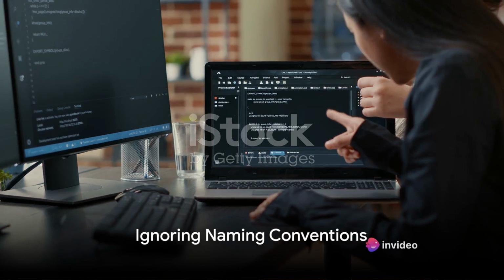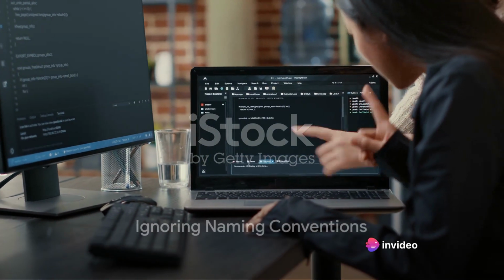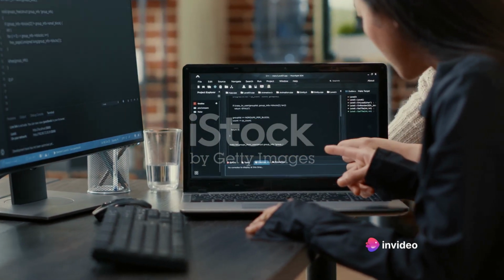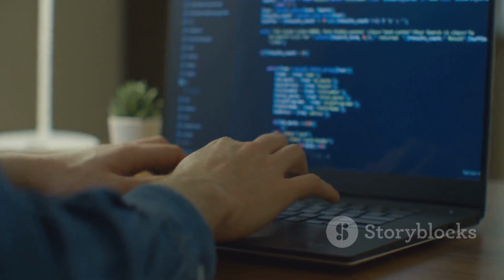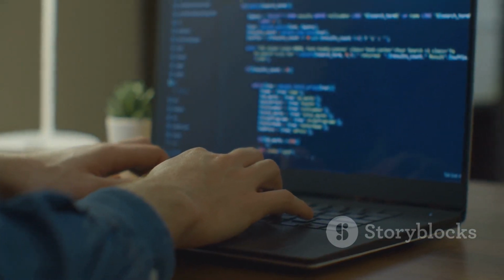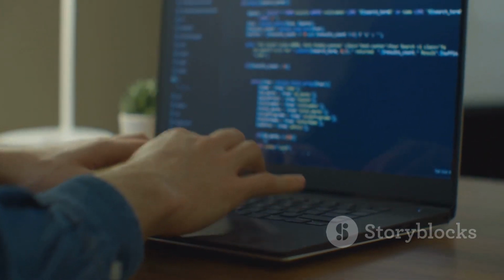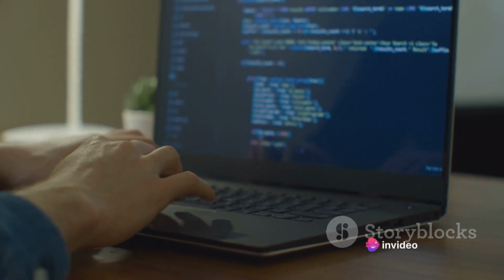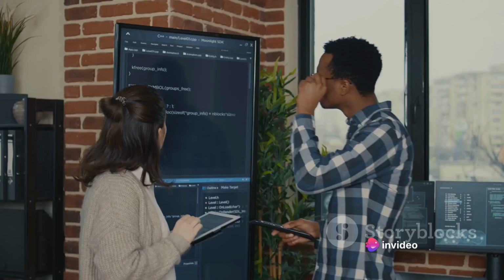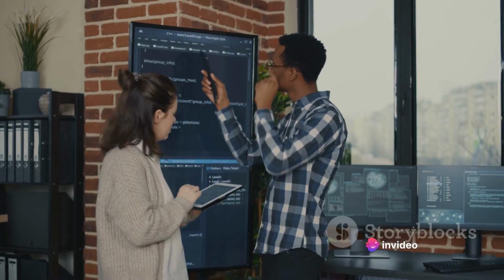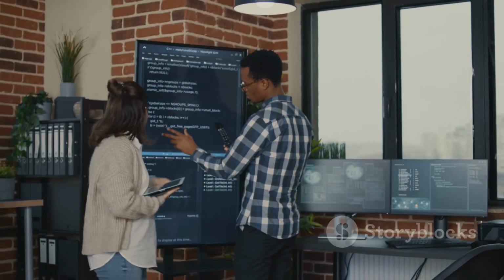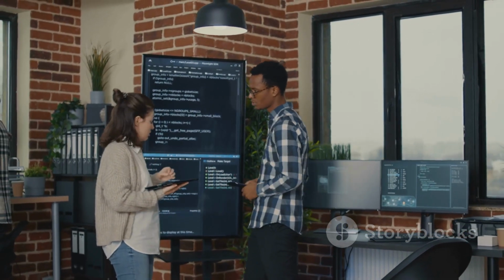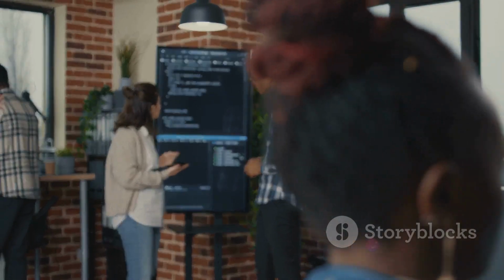Mistake number 2, ignoring naming conventions. Yes, naming your variables X or Y is very tempting, but resist the urge. You see, in the coding world, we have something called naming conventions. They're a bit like the dress code at a fancy party. You wouldn't show up in your pajamas, would you? Similarly, in your code, you want to dress your variables and functions in meaningful names. This way, you're not left scratching your head, wondering what X or Y does.